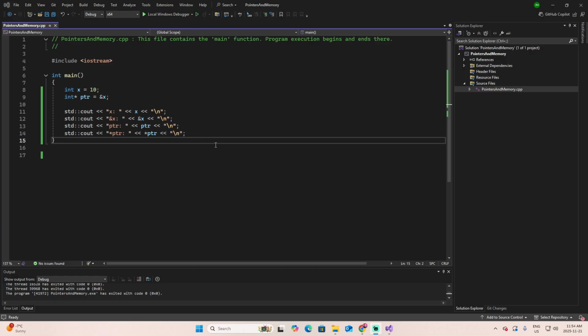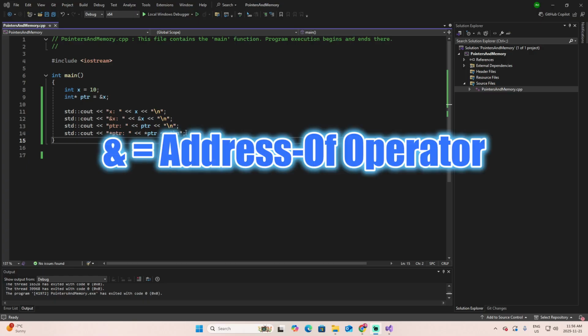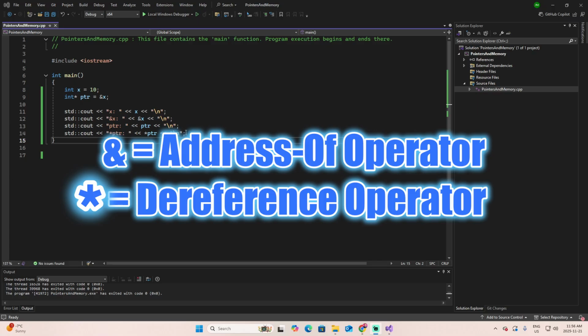In our previous episodes, when we talked about pass by reference, we allowed a function to modify a variable directly. Pointers are another way to get that kind of power and control. In these simple lines of code, we already covered 2 important concepts, which are related to the use of the ampersand and the asterisk operator. The ampersand is the address of operator and the asterisk is the dereference operator.